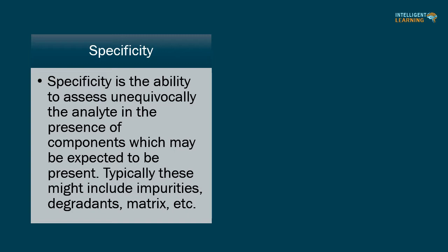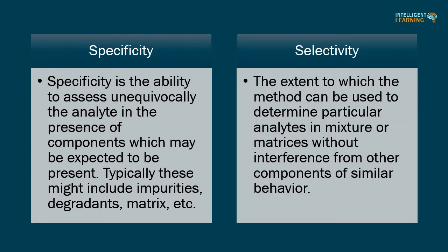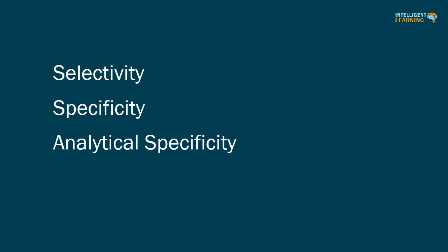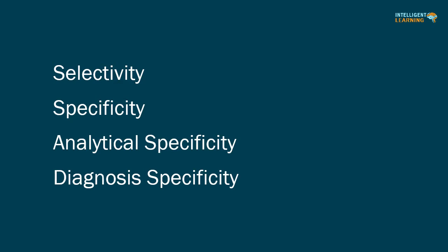As per the International Union of Pure and Applied Chemistry, selectivity is defined as the extent to which the method can be used to determine particular analytes in mixtures or matrices without interference from other components of similar behavior. Definitions in various documents more or less agree with this interpretation, while the International Union of Pure and Applied Chemistry recommended the term selectivity, while the pharmaceutical sector uses specificity or analytical specificity, and diagnostic specificity is used in laboratory medicine.